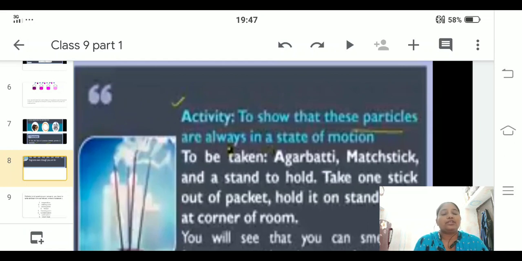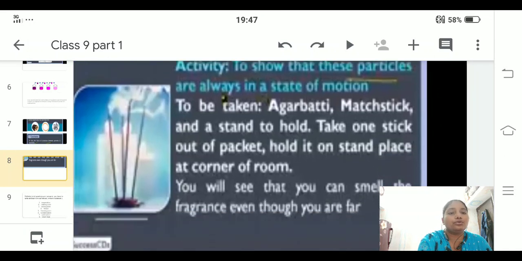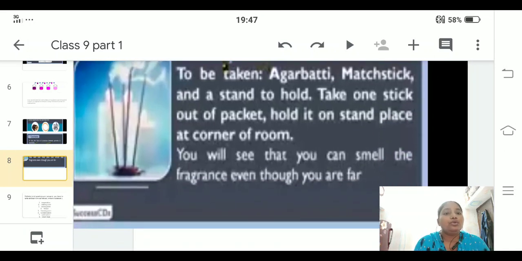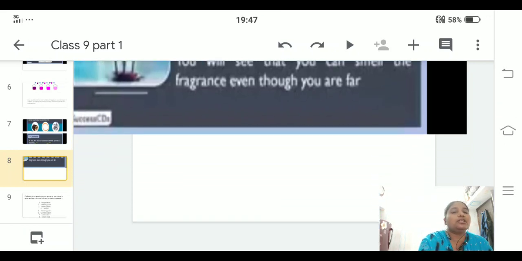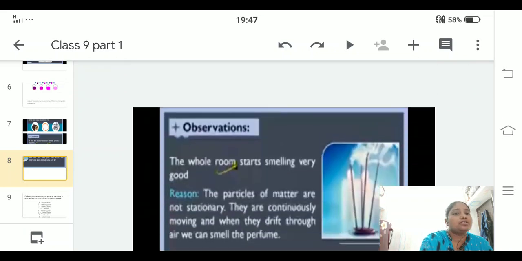to show the activity that particles are in constant motion, or in a state of motion. Take an example which we use in our day-to-day life, agarbatti. If you light it at one corner of your room, you will be able to smell the fragrance even when you are far away, maybe sitting in another room or somewhere.